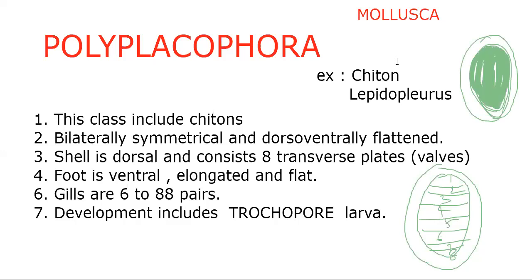This is the dorsal side, where the shell is divided into 8 transverse plates or valves. Okay. About 6 to 88 pairs of gills are present in this organism. Development is indirect, with a larval form called trochophore larva. Examples: chiton and Lepidopleurus.